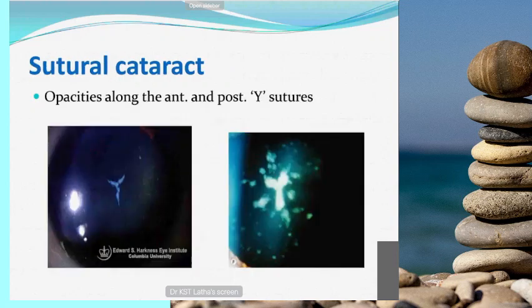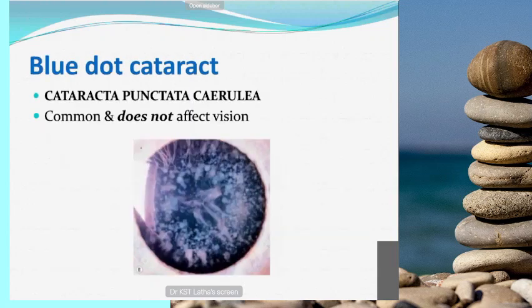And sutural cataract: usually the Y-shaped sutures anteriorly and posteriorly. So here the cataract opacification follows the sutures. So this is sutural cataract.